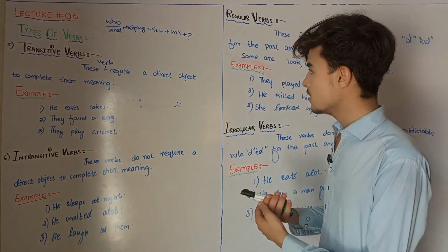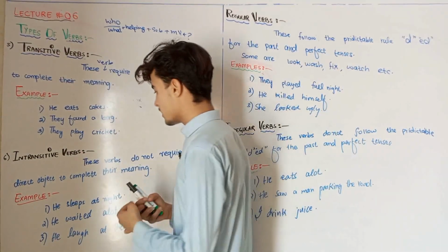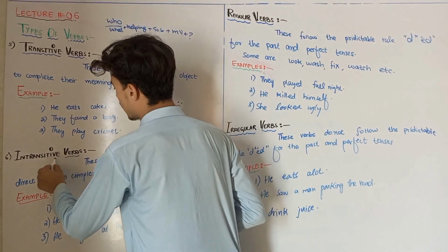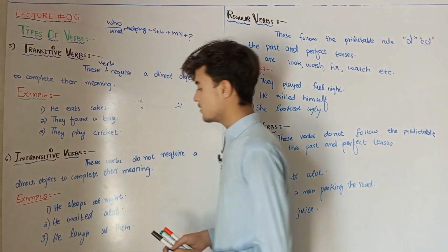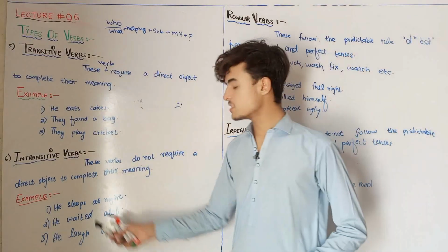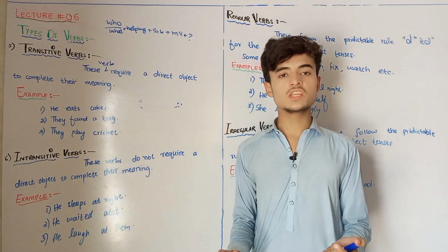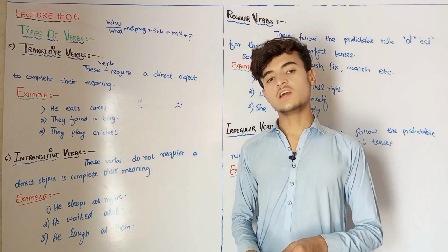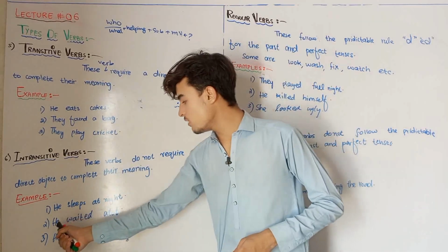What are the intransitive verbs? Intransitive verbs are those verbs which are not followed by the object. It means it is followed by the complement. For example, he sleeps at night. So at night, night is not an object. It is not the thing that we should recall as an object. Now he waited a lot.